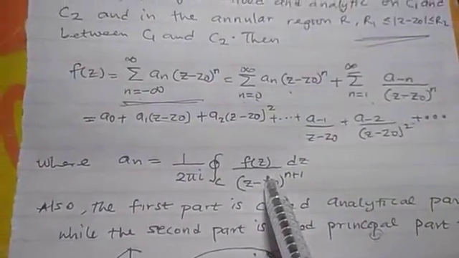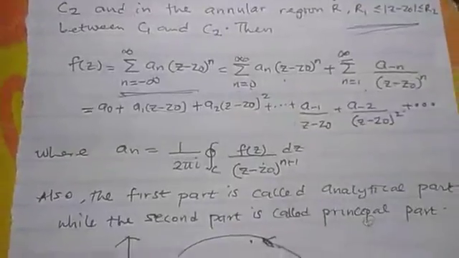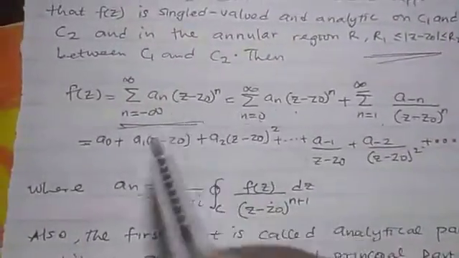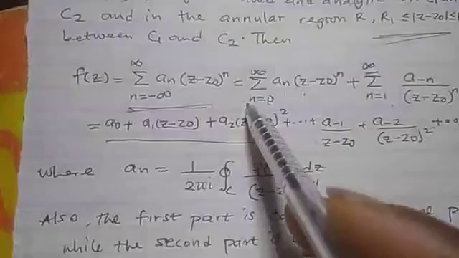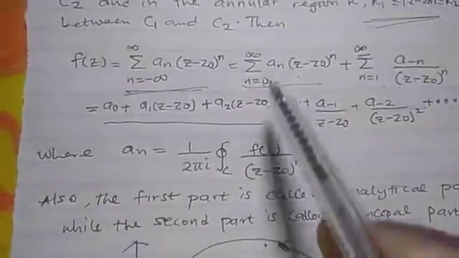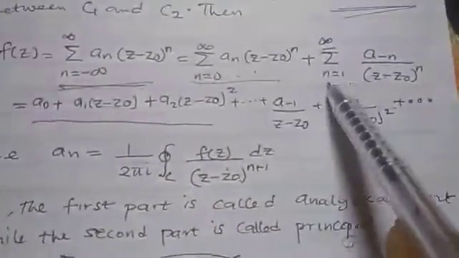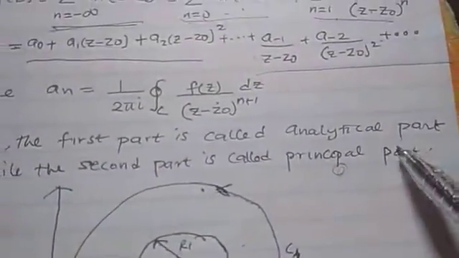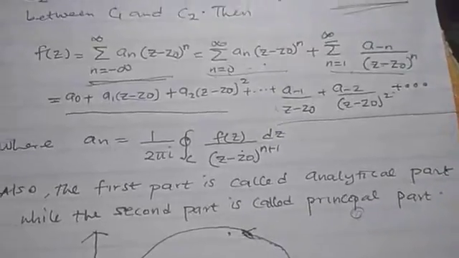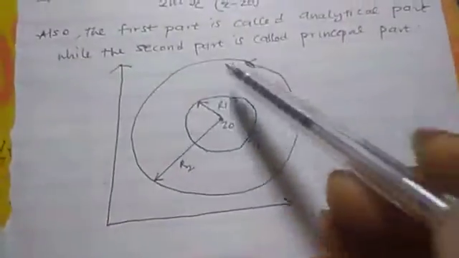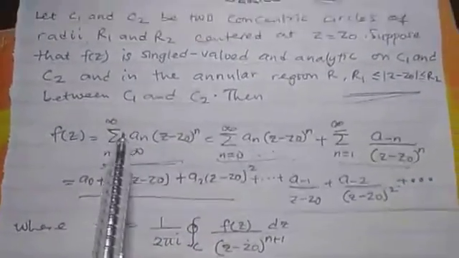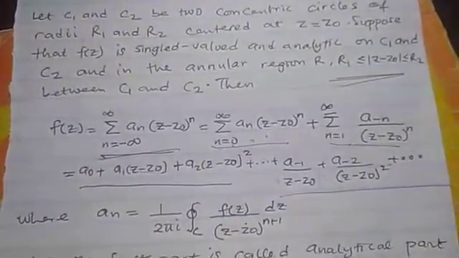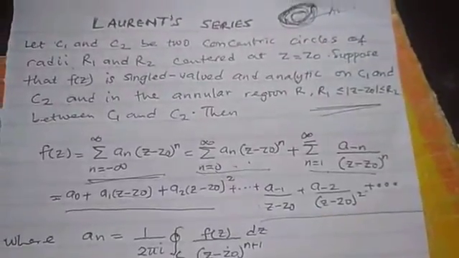The first part is called the analytic part, while the second one, from this one to this end, is called the principal part. So this is the Laurent series expansion.